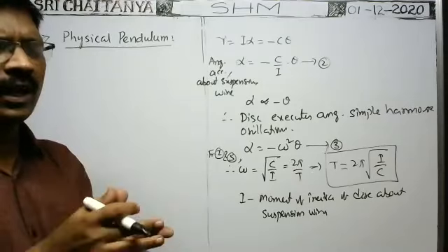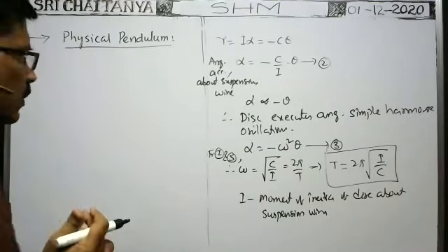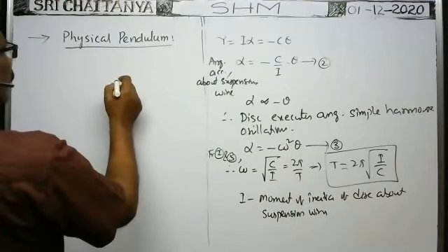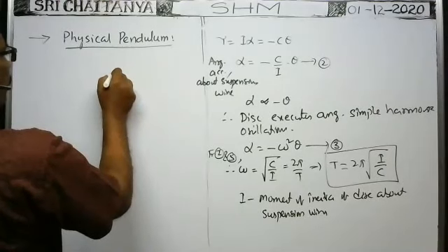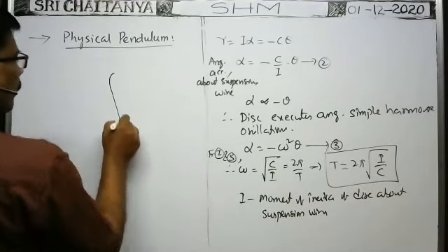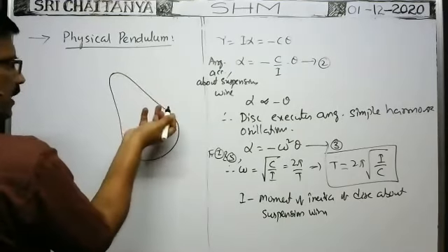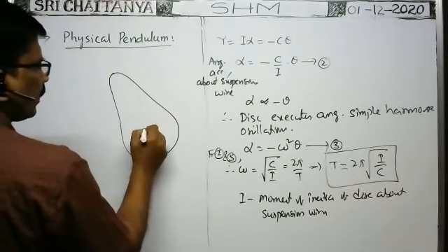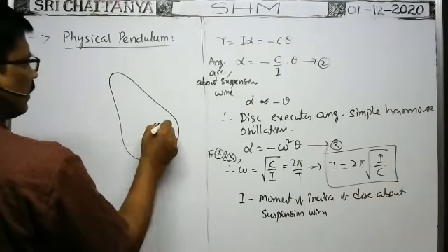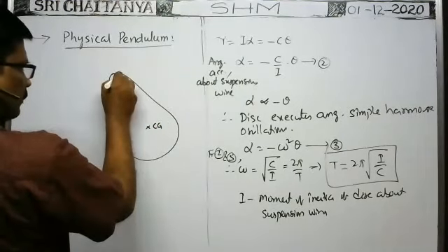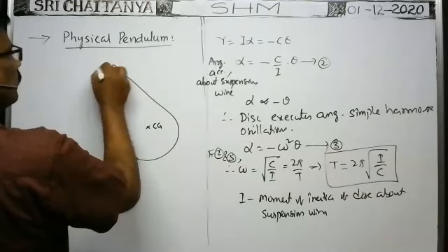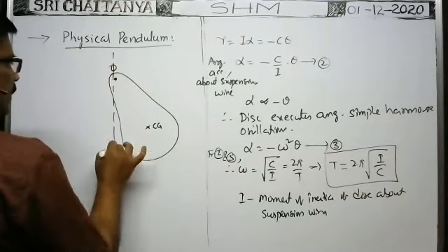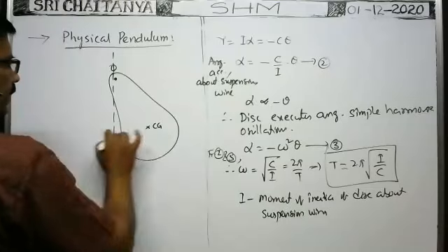Suppose a rigid body, whatever the shape of the rigid body, is suspended. Whatever the shape, it is a rigid body whose center of gravity lies here. It is the position of the center of gravity. It is the point of suspension, O. About this axis, it makes to and fro oscillations like this.